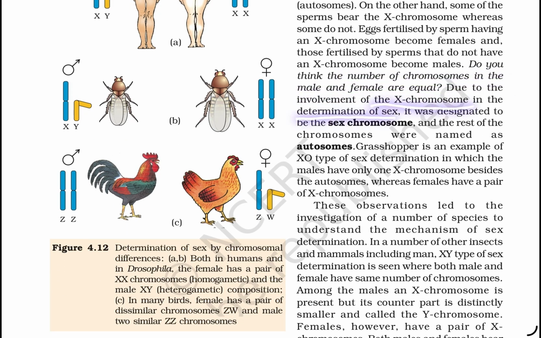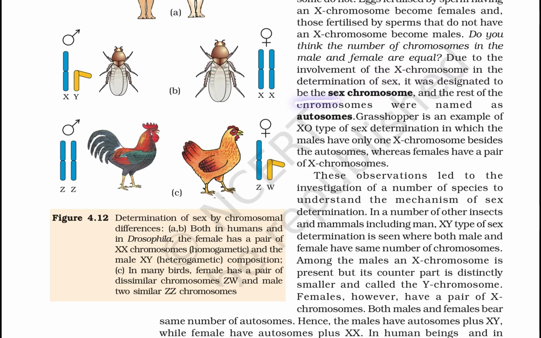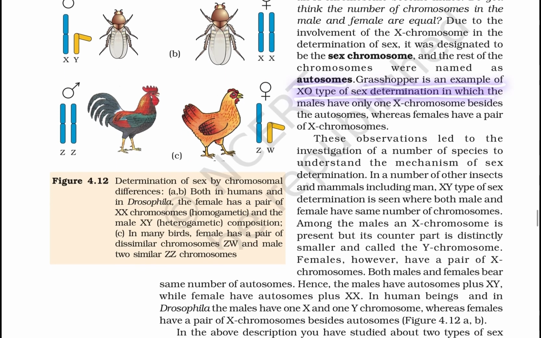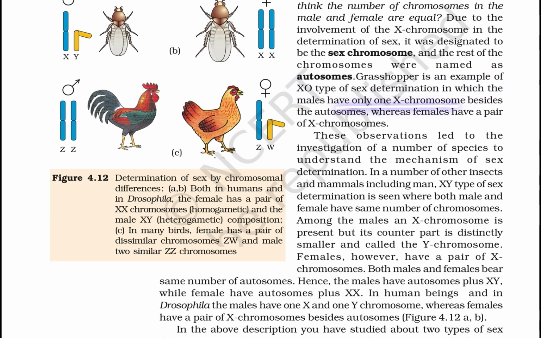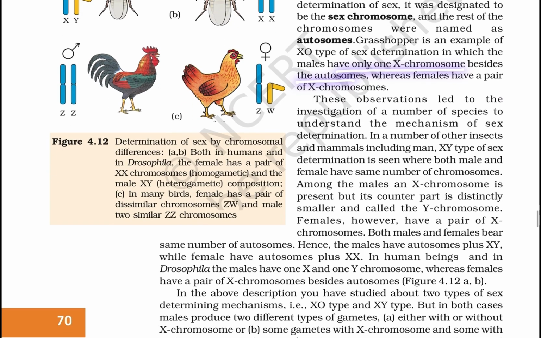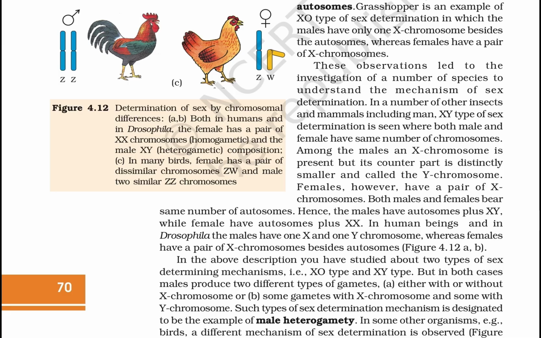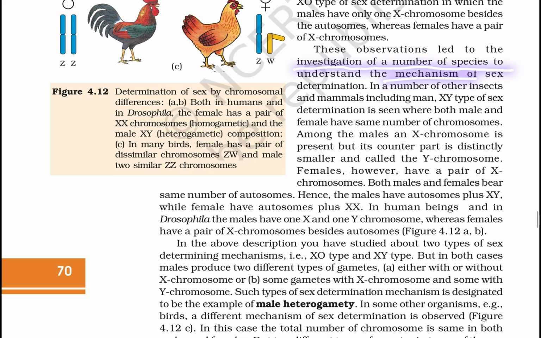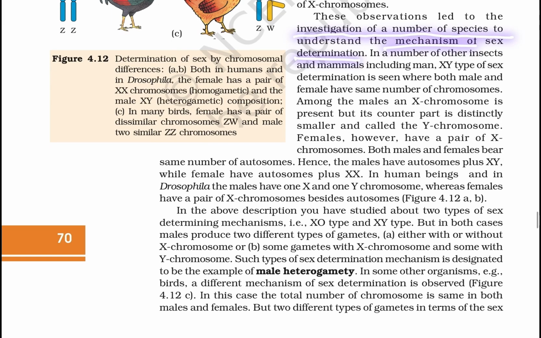Due to the involvement of the X chromosome in the determination of sex, it was designated a sex chromosome, and the rest of the chromosomes were named autosomes. The grasshopper is an example of XO type of sex determination, in which males have only one X chromosome besides autosomes, whereas females have a pair of X chromosomes. This observation led to investigations of a number of species to understand the mechanism of sex determination.